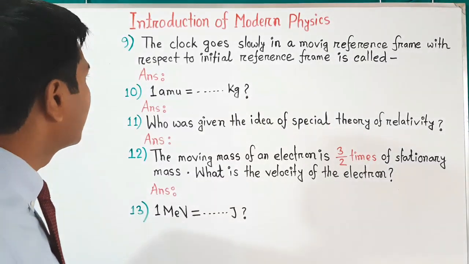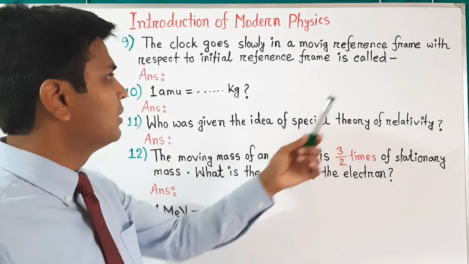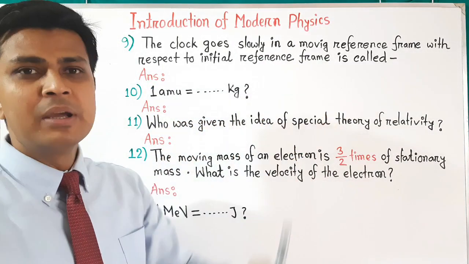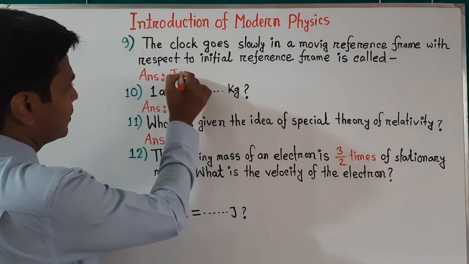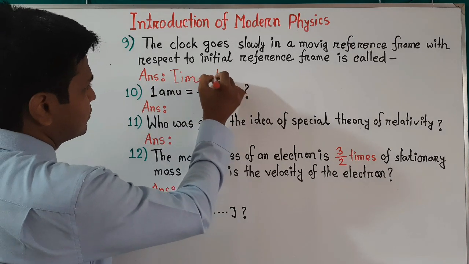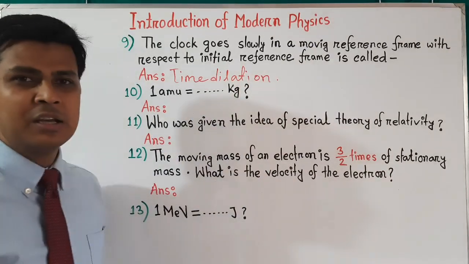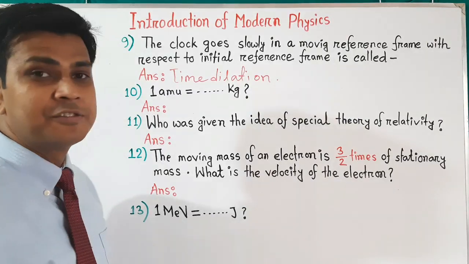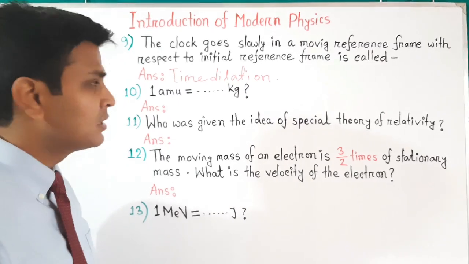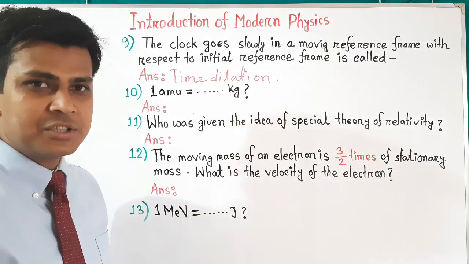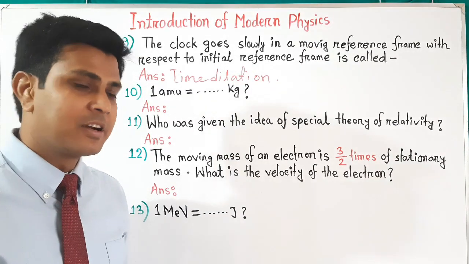Next question, question number 9. The question is, the clock goes slowly in a moving reference frame with respect to the initial reference frame. It's called time dilation. So our answer will be time dilation, and it is also called the relativity of time. And when an object moves with a speed close to the speed of light, then the time will be increased. That means the time will be delayed with respect to the moving reference frame.